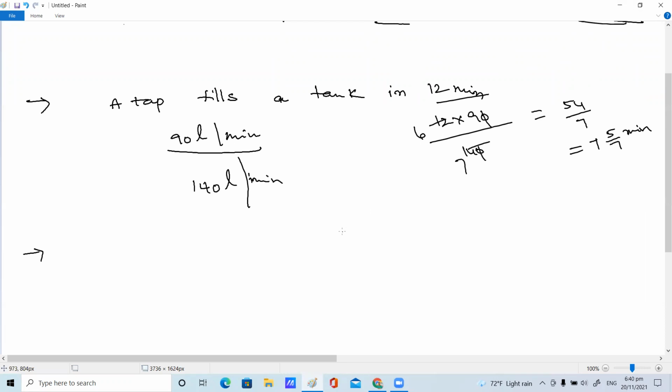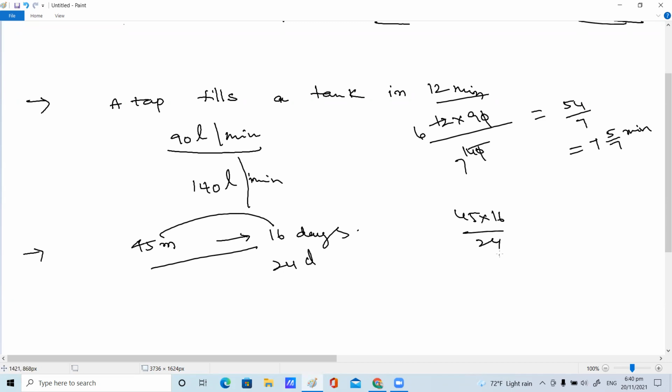45 men can reap a field in 16 days. This you can solve. 45 men can reap a field in 16 days. How many men could reap it in 24 days? This is also simple. Just multiply and divide by 24. Yes, 45 into 16 by 24. This is a very easy question.